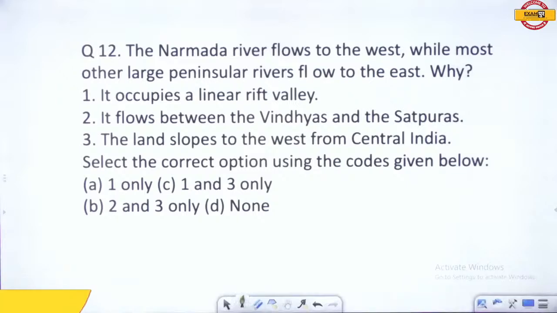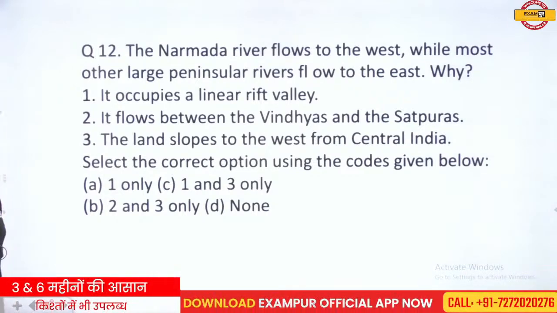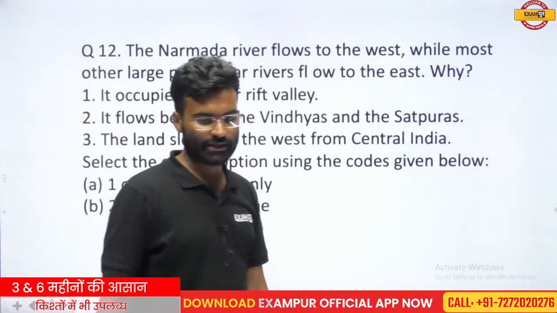What is the reason? Most of the people are giving the answer: 1 and 3 is correct.